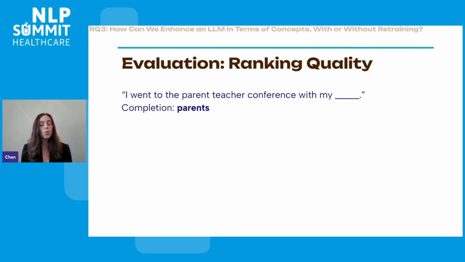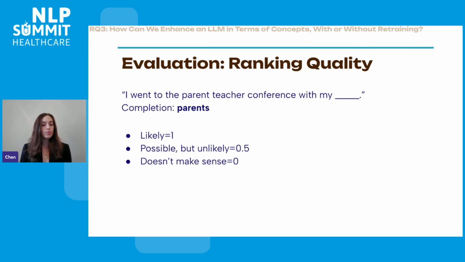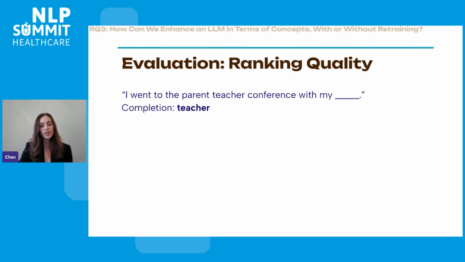Then we wanted to see what's the quality of our ranking, because we created a whole ranking function that is based on these clusters and not on the tokens. So again, we have our input: I went to the parent-teacher conference with my, and a completion, for example, parents. We fed that into Amazon Mechanical Turk, which is a crowdsourcing platform, and we asked people to rank whether this completion is likely, ranked as 1, possible but unlikely, ranked as 0.5, or doesn't make any sense, ranked as 0. And we aggregated across different annotators, across different data points. So you can see here some other completions as well.